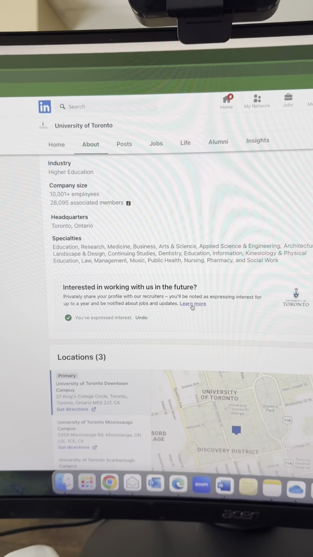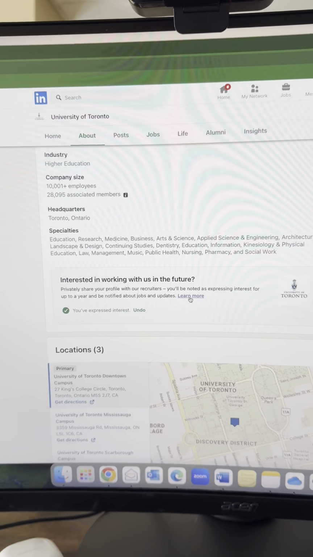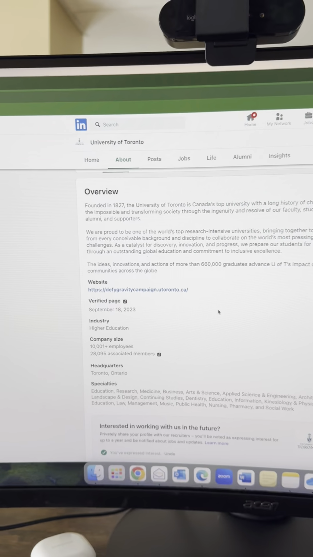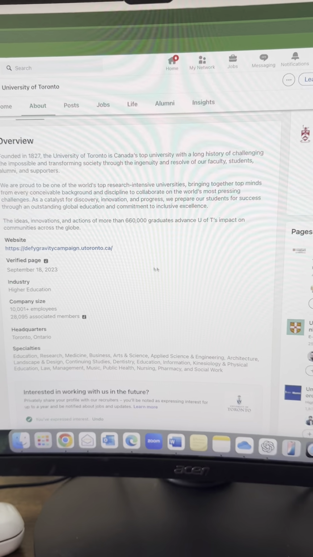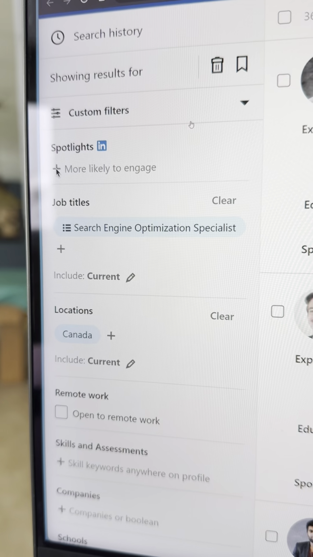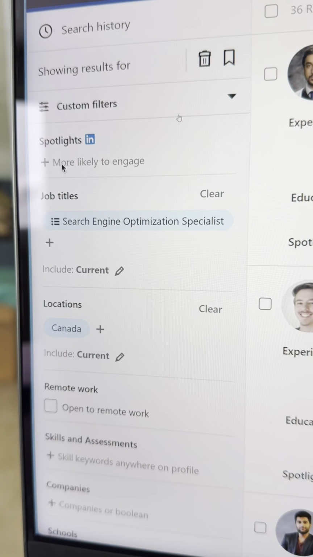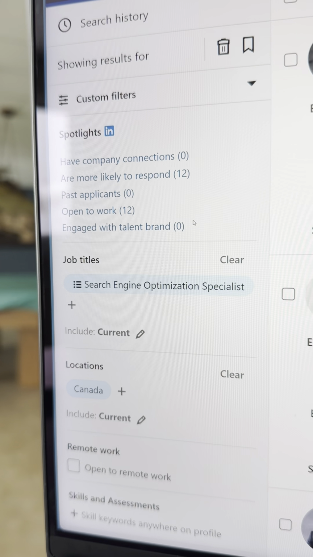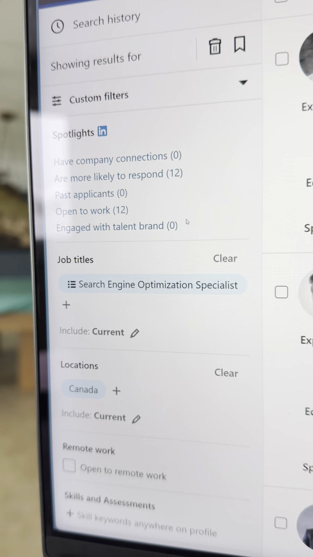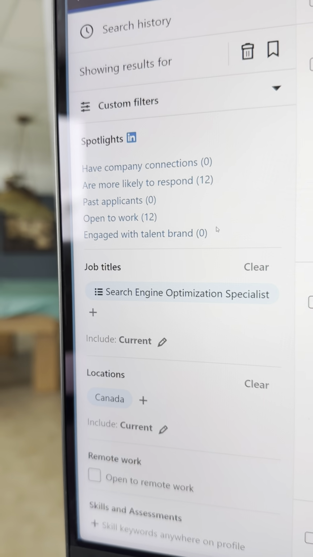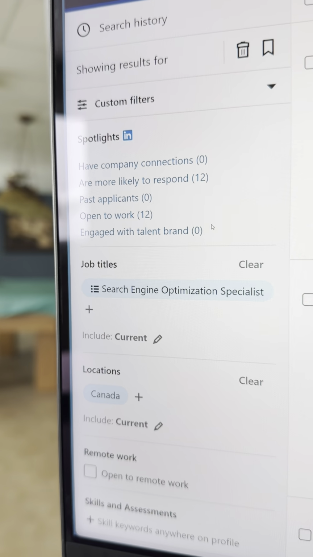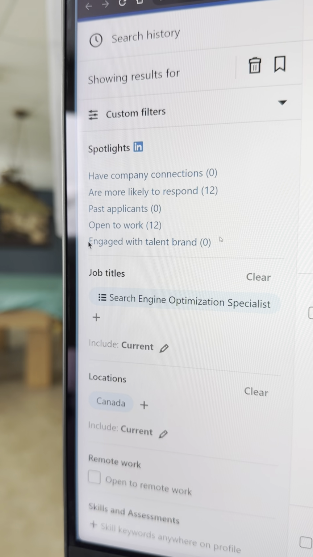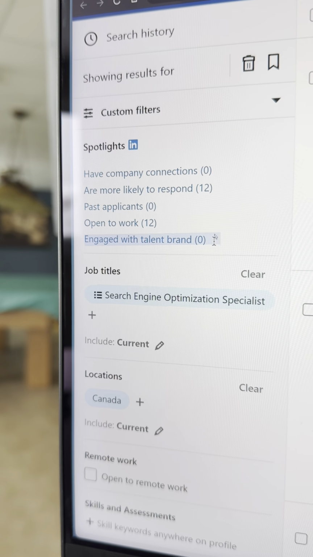That's why it's really important for you to target the right company, the right job title, and then end up on the recruiter search. Now I'm going to tell you what happens later on in recruiter. How do they find you? In recruiter, you would end up in a search right there. Spotlight, it would say brand engagement, up and engage with talent brand right there. So you see the spotlight: you would show up on their recruiting search if they're looking for a career coach at a university, and this is where you would end up right here. That means you are their lead.